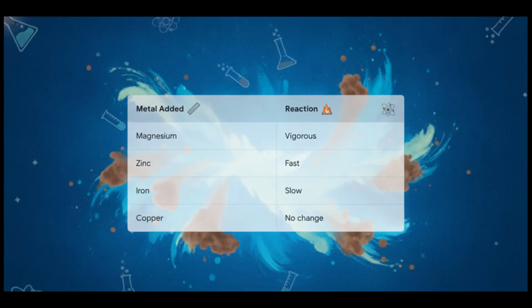But what happens when we drop pure copper into the copper sulfate? Absolutely no change. This data perfectly proves that our reactivity series is very real. The higher the metal on the list, the faster and more violent the displacement.